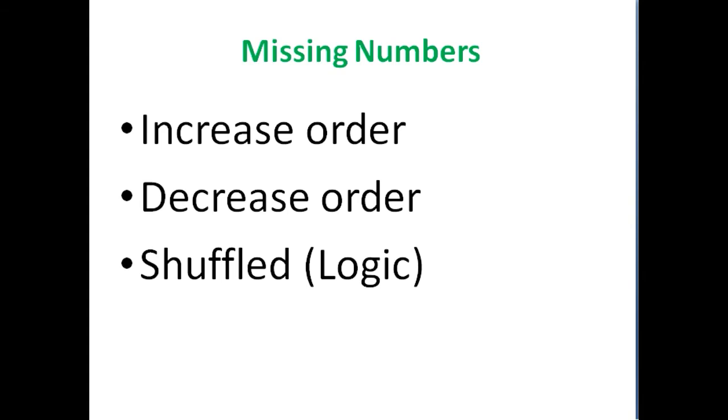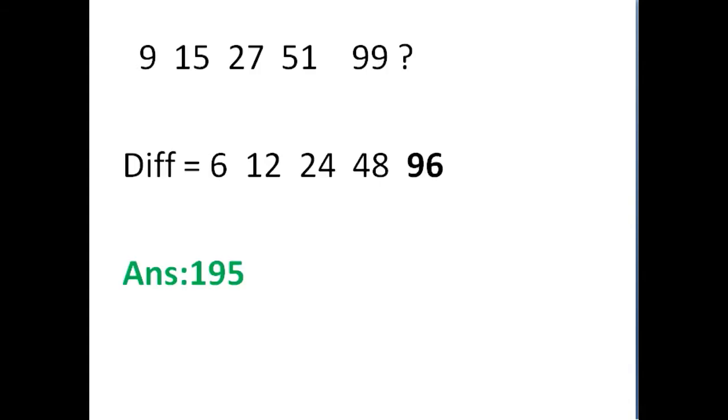When you are taking a chapter for learning number system, missing numbers I am giving. So you should know how to identify. Three things only will be there. Either it will be in increasing order or it will be in decreasing order or some logic will be given. I'll give you some example problems for this.